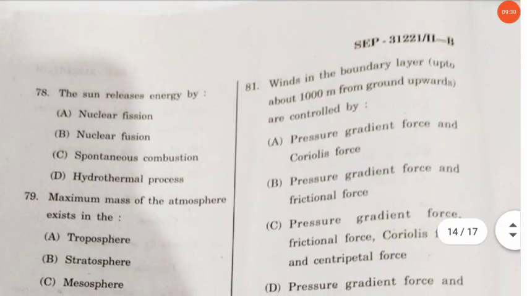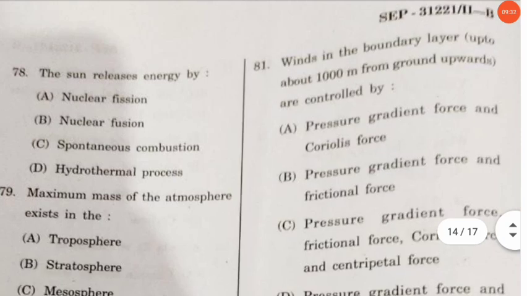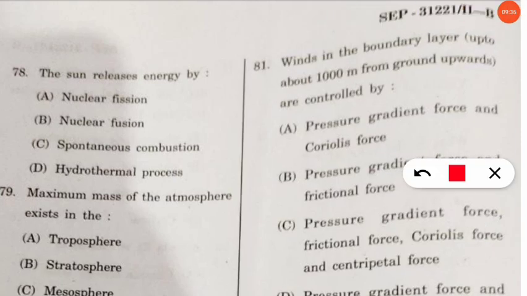Next question 78. The sun releases energy by which of the following process? So this is also one of the frequently asked questions, and here very easy, the answer will be through nuclear fusion reaction, which is taking place every moment in the sun. The sun releases its energy. Let's move to the next question.